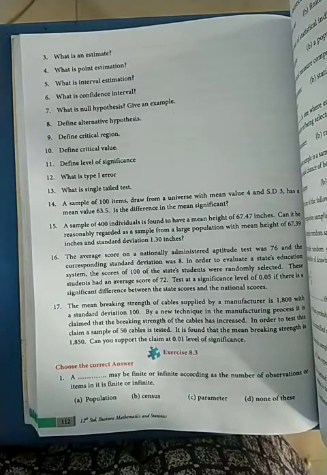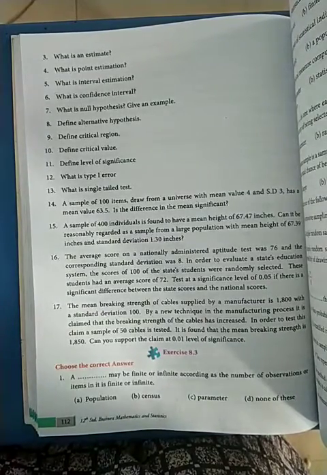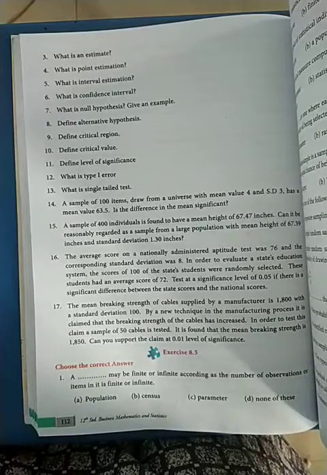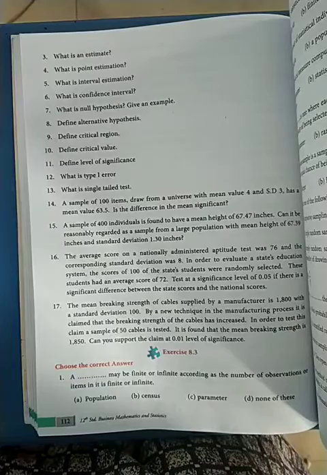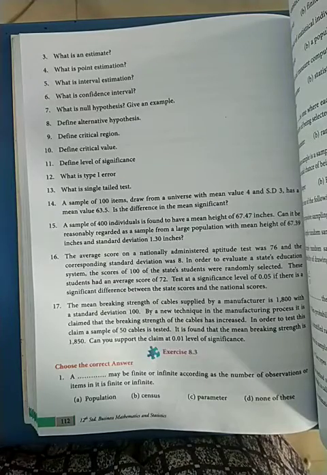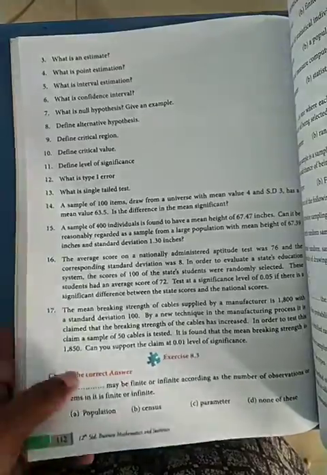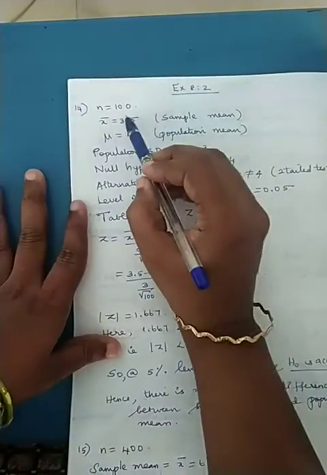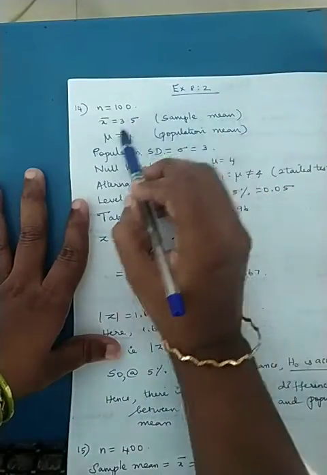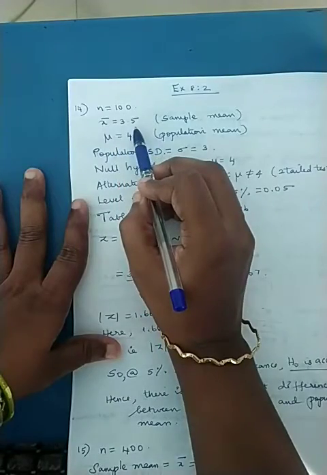Problem number 14 says a sample of 100 items, so my number of items is equal to 100. The mean value is 4, SD is 3, and the sample's mean value is 63.5. Now with this data, shall we go ahead with the calculations? So my n equal to 100 sample size, and x bar is equal to 3.5.